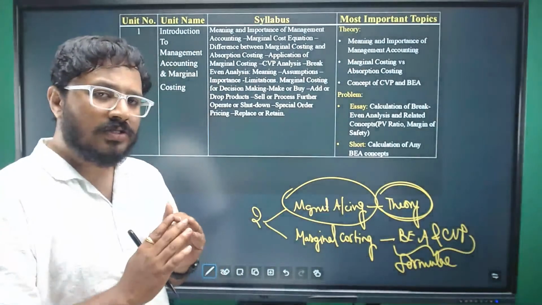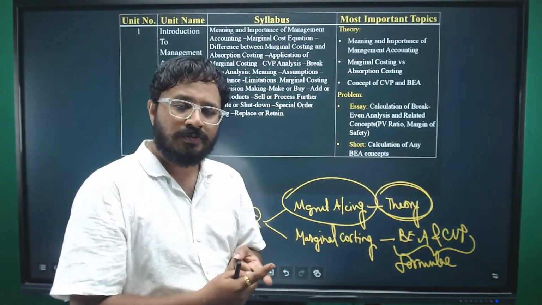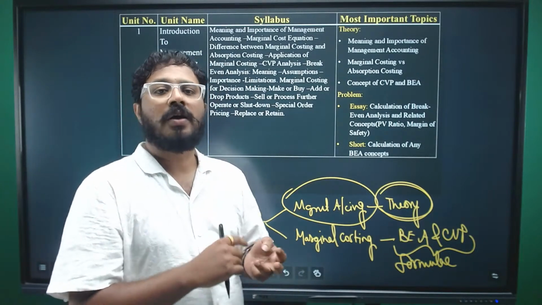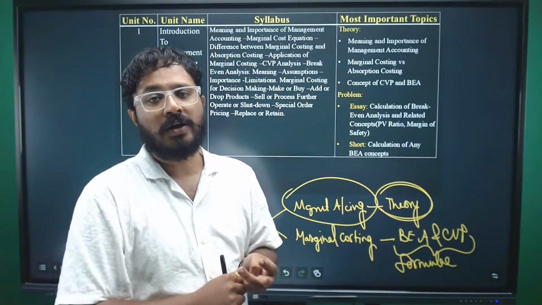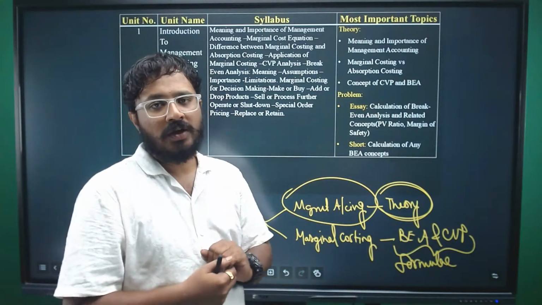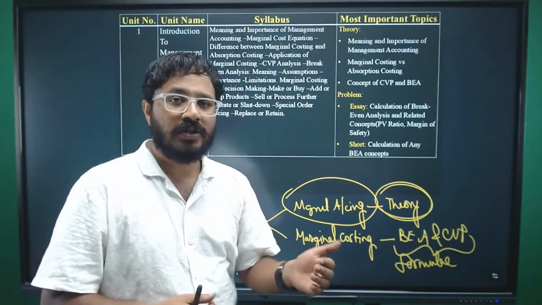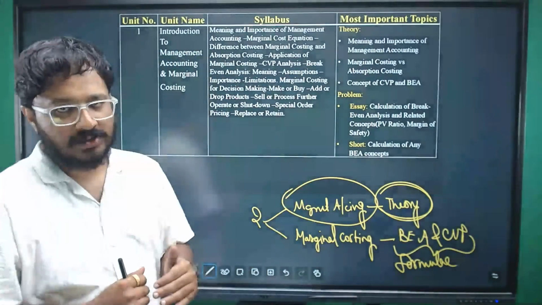What type of questions will you be getting? He will ask you what is the PV ratio. He will ask you what is contribution. He will ask you what is the desired sales, I mean the sales required to achieve a desired profit. And if I do so and so, what profit you are getting. What is margin of safety? What is break-even point? These questions will be asked.